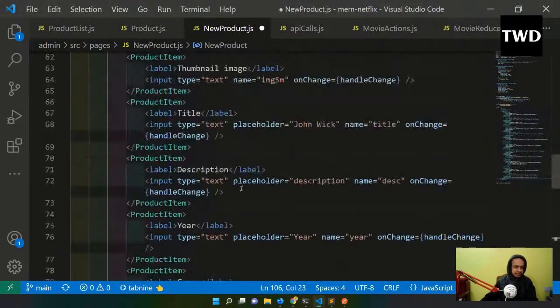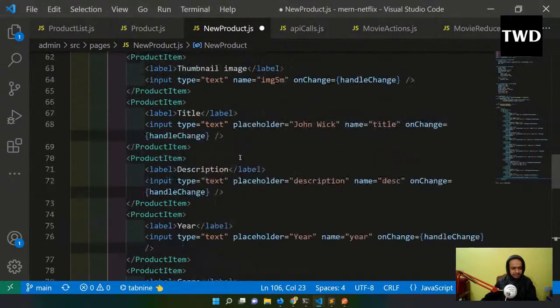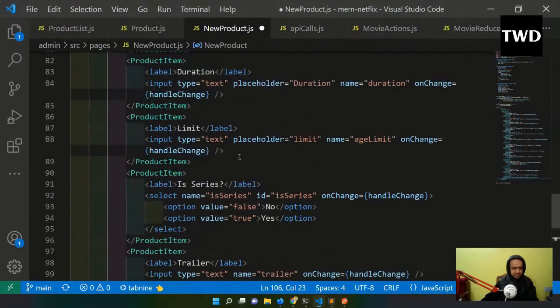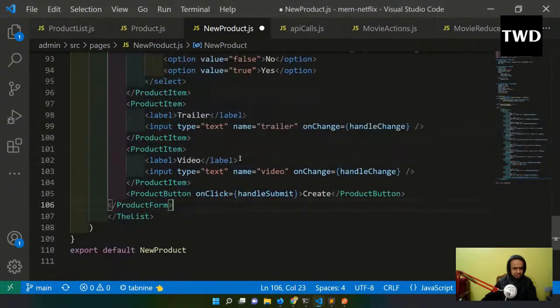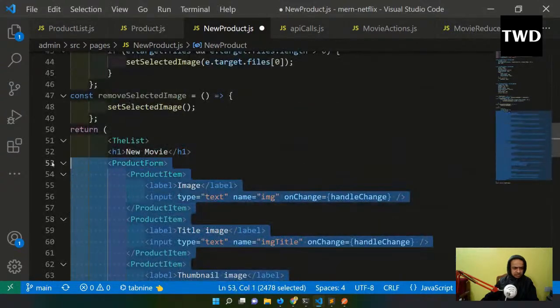But see, I have all the different product items for the new movie. I am taking it from there. So input box only, I am taking all of these things. Genre and all, everything I'm taking as an input box. And I have on click also. So let me have this,